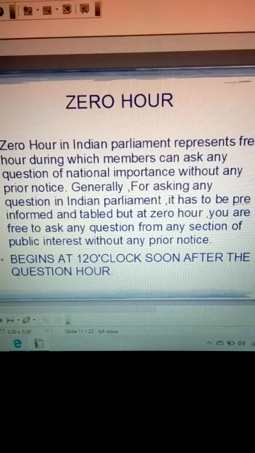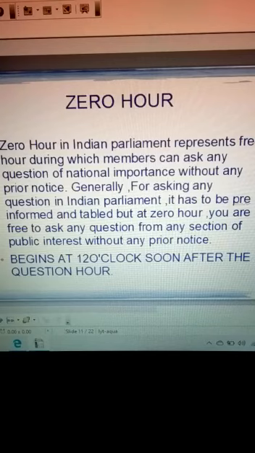So in question hour you have to give prior notice, and here you can ask any question. Who can ask? The member of the parliament. They can ask any question of national importance without any prior notice to the government. Generally, for asking any question in Indian Parliament, it has to be pre-informed and tabled.